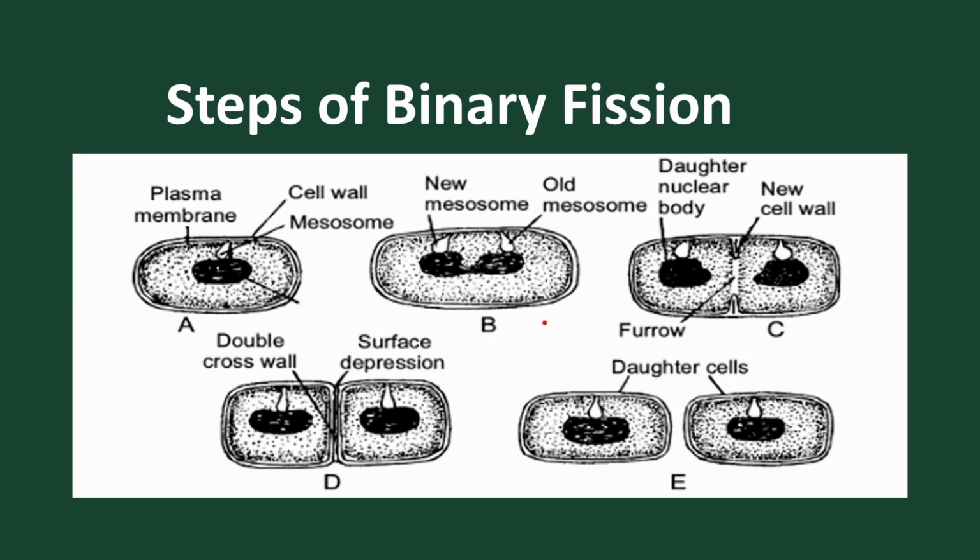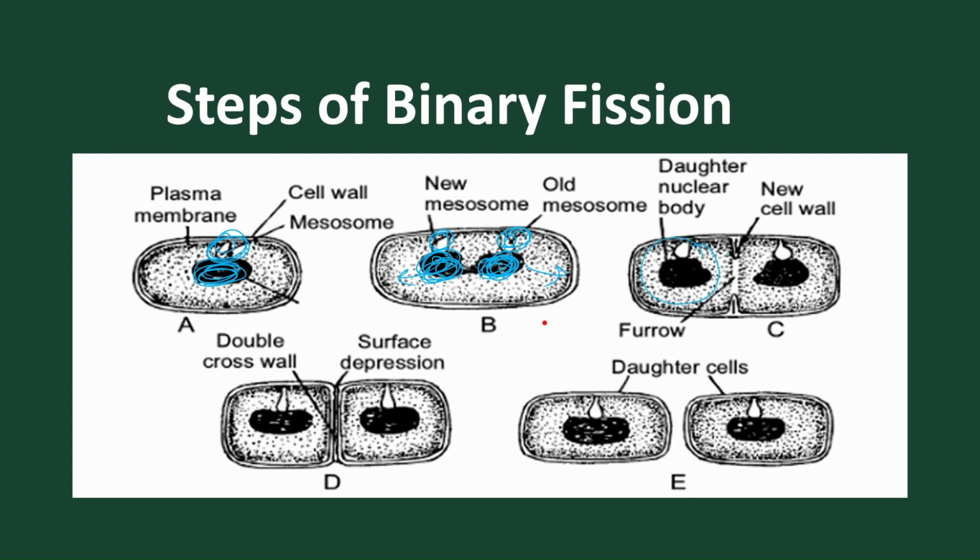So let's move. This is the plasma membrane, and this is the DNA present. The DNA duplicates into two, and here a single mesosome is present. The mesosome duplicates into two, and each mesosome now joins with its respective DNA, and each mesosome separates the respective DNA to its respective side or pole.